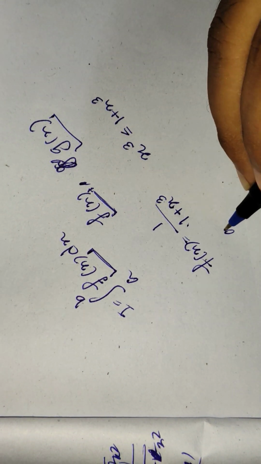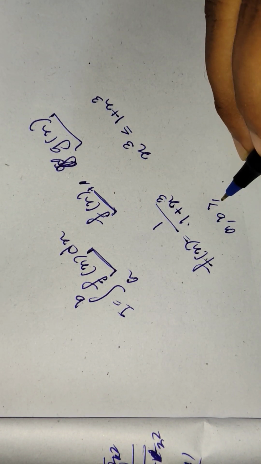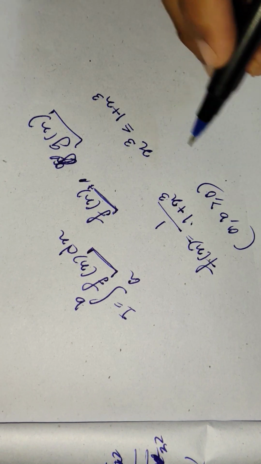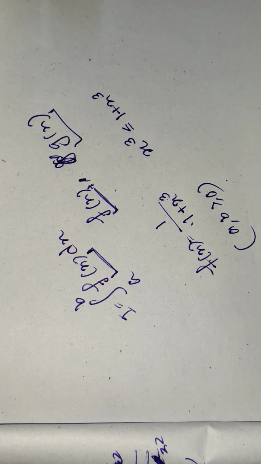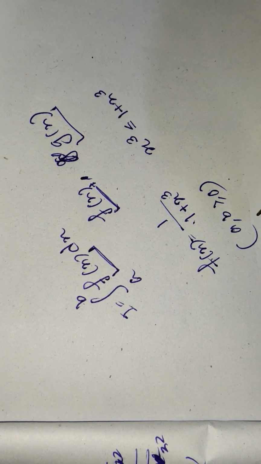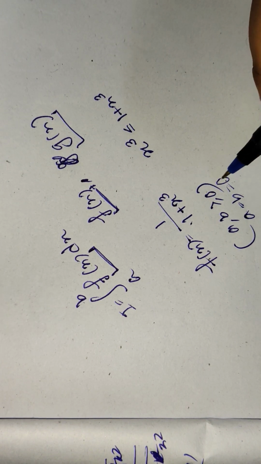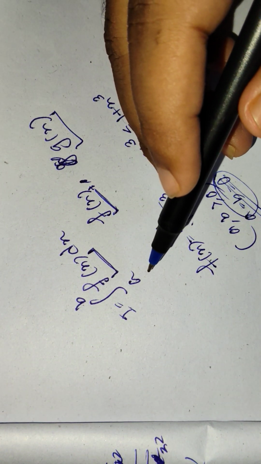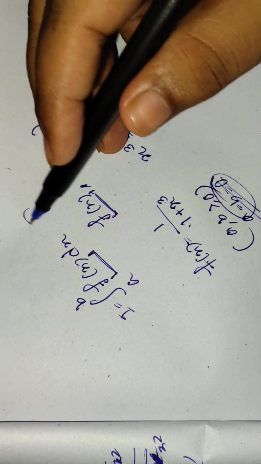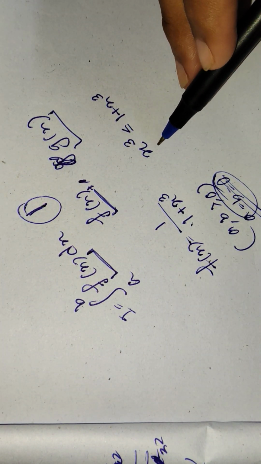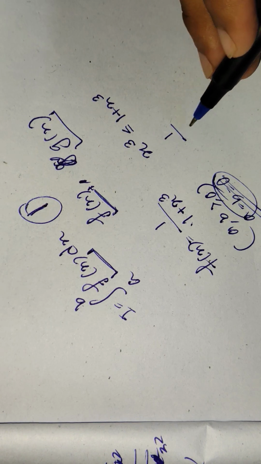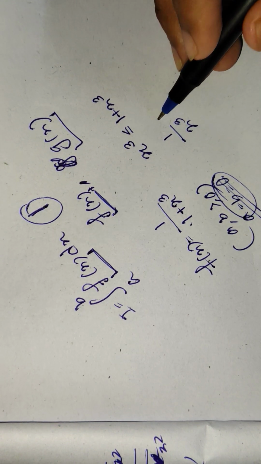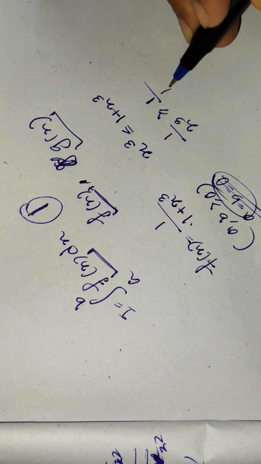Point to be noted, a, b should be greater than or equal to 0. Both of them will not be equal to 0, because if a equals 0 and b equals 0, then the integral will not exist definitely. Upper limit and lower limit will be the same, so it is a line or something like that. So now 1 by x cube is greater than or equal to 1 by (1 plus x cube).